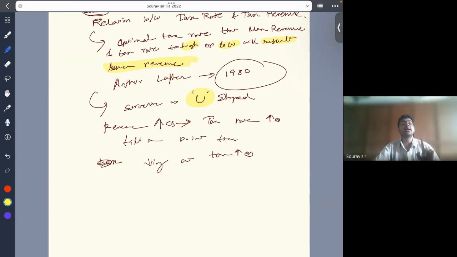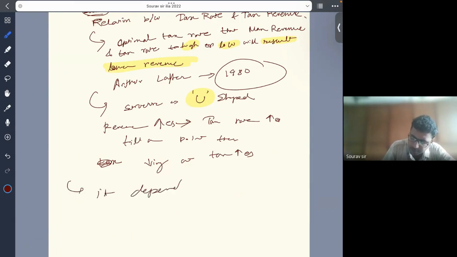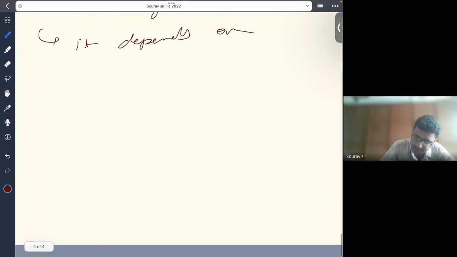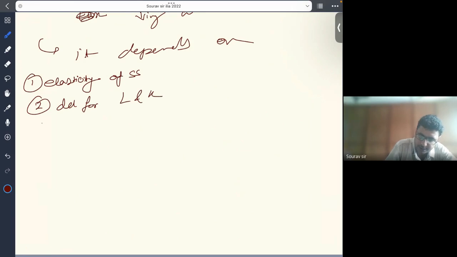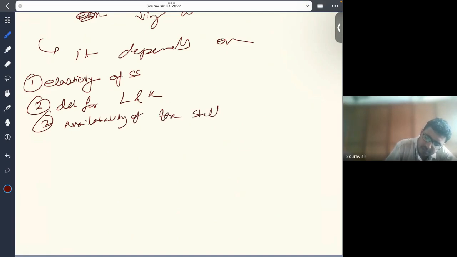Okay, so the exact shape of the Laffer curve depends on a number of factors like elasticity of supply, demand for labor and capital, the progressivity of the tax system, availability of tax shelters, and other such factors.